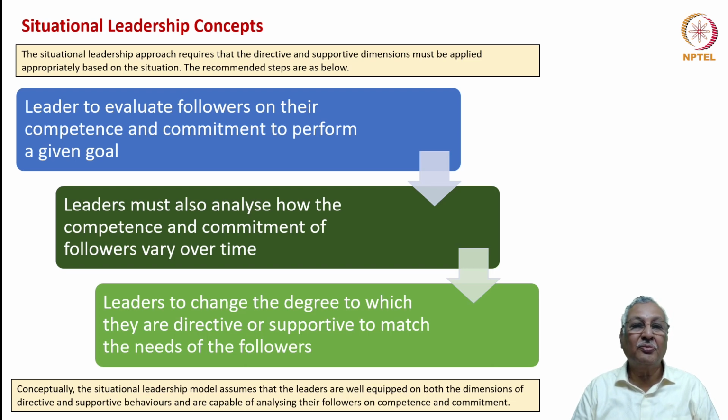Situational leadership theory talks about three principal steps. One, the leader must evaluate the followers on their capabilities and commitment levels to perform a given goal. Leaders must also analyze how the competence and commitment of followers may vary over time, and leaders should change the degree to which their style needs to be changed to adapt to the followers' competency and commitment combination. It assumes, therefore, that the leaders are able to understand their own leadership styles and also appreciate the commitment and competence levels of the employees.